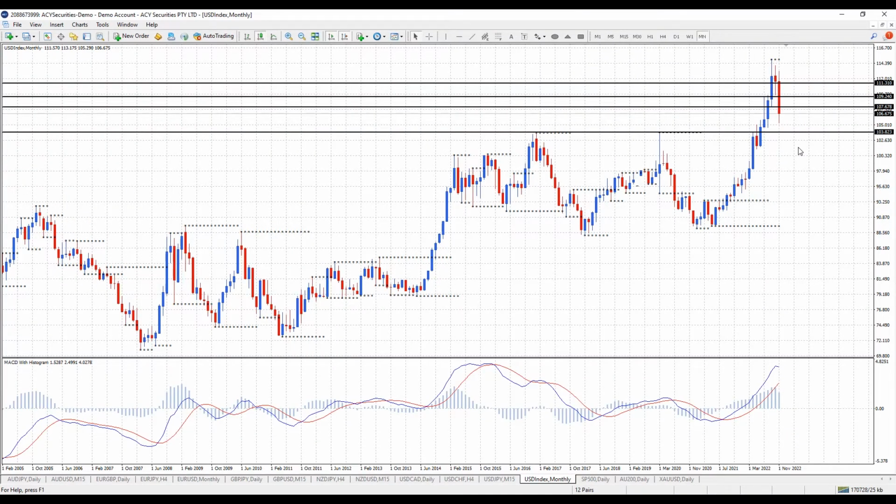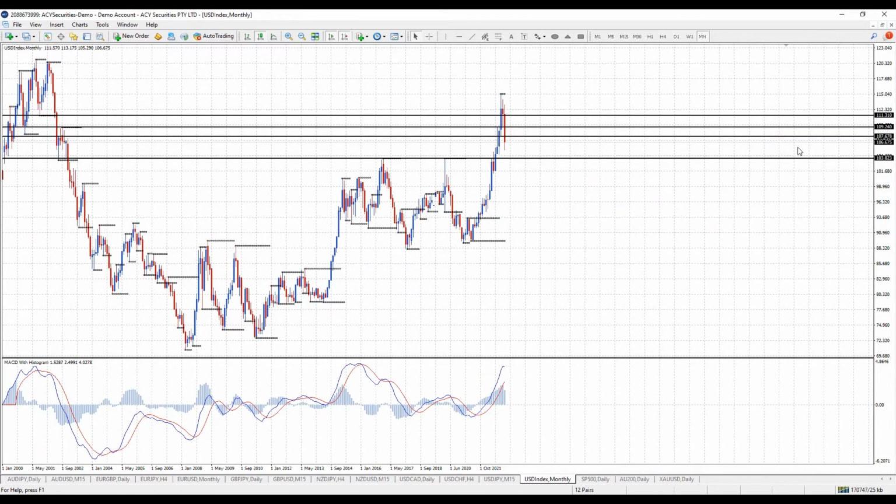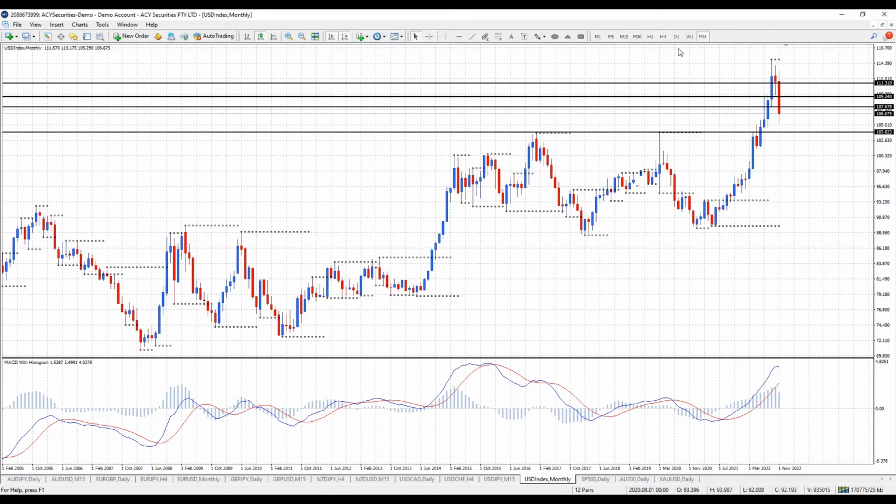Alright traders, first up let's just review the dollar index. And I'll just zoom this out. Structurally we're still in an uptrend, but we're having a heavy corrective sell-off this month. We're moving back below a couple of monthly resistance levels, 111.31, 109.24, and trend on the monthly chart is up, but we're having, yes, a very negative month.